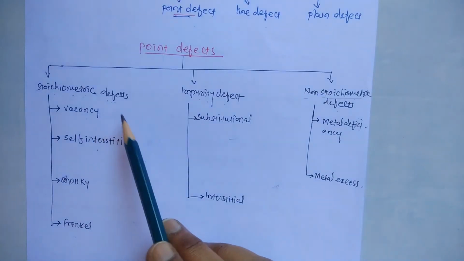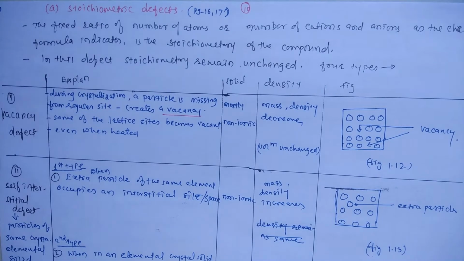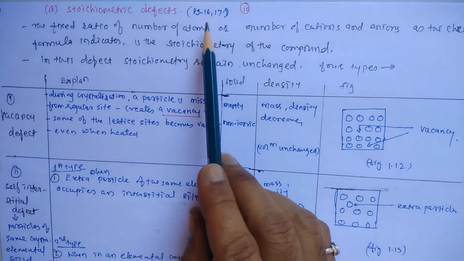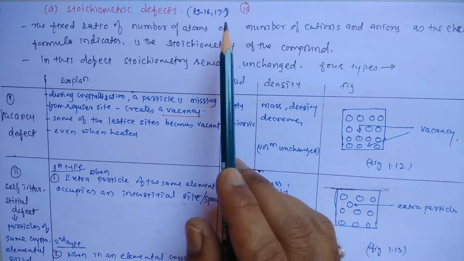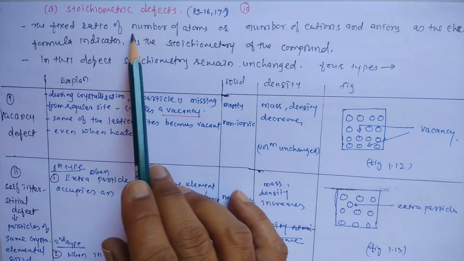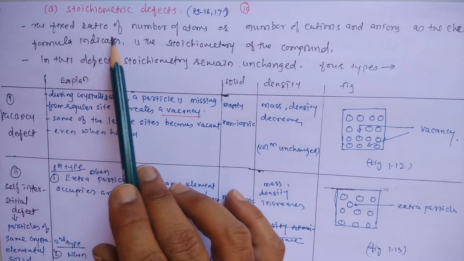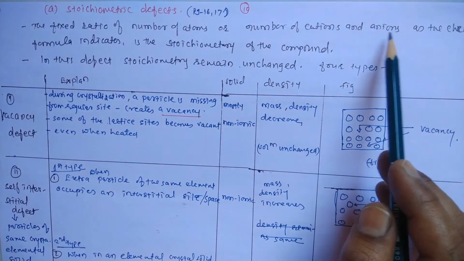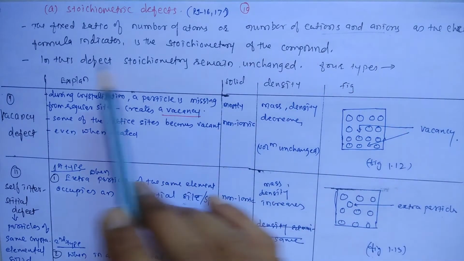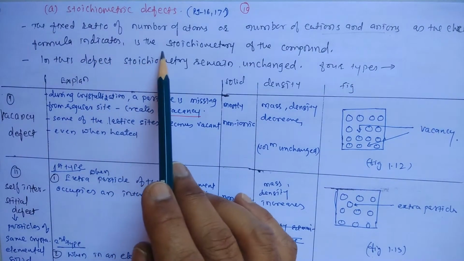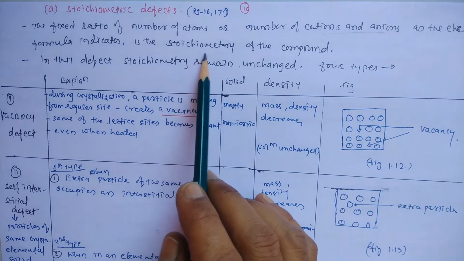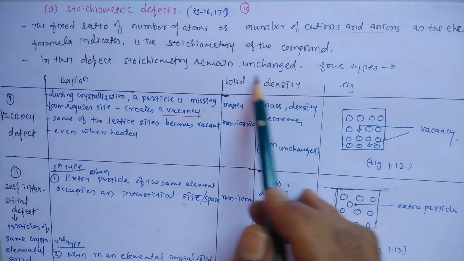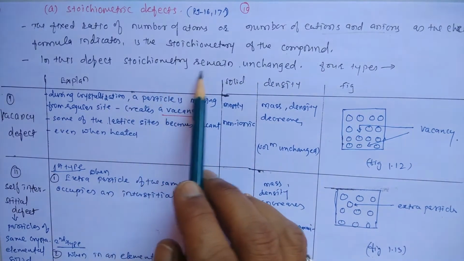First of all, let us see stoichiometric defect, page number 16 and 17 of the textbook. What stoichiometry is, explained in short: the fixed ratio of the number of cations to anions in an ionic compound, as the chemical formula indicates, is fixed, and this is called the stoichiometry of the compound. In this defect, stoichiometry remains unchanged.